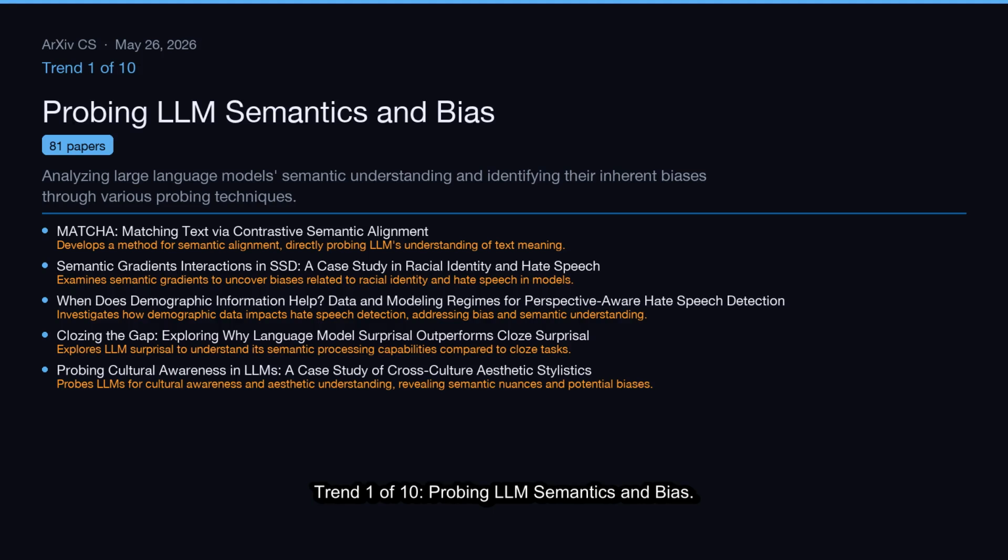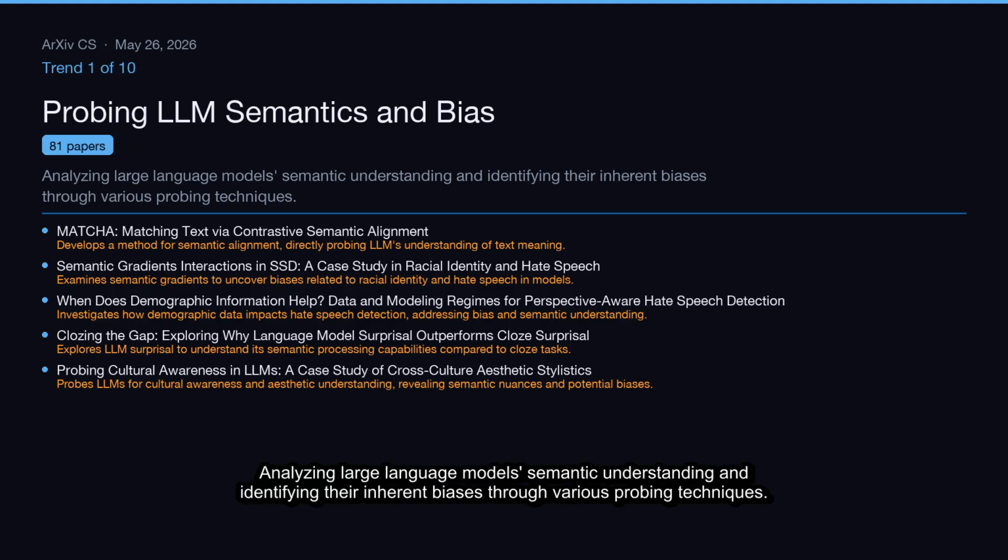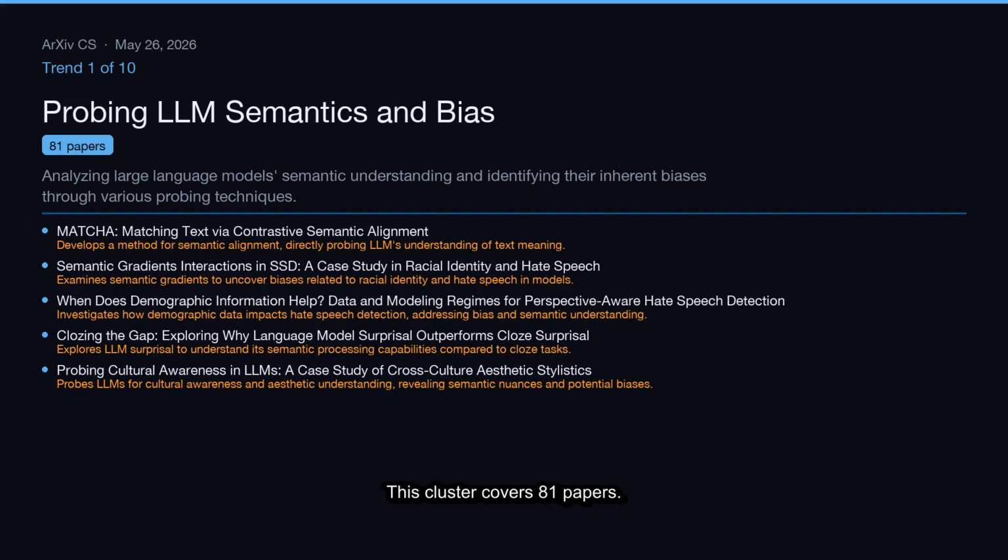Trend 1 of 10, Probing LLM Semantics and Bias. Analyzing large language models' semantic understanding and identifying their inherent biases through various probing techniques. This cluster covers 81 papers.